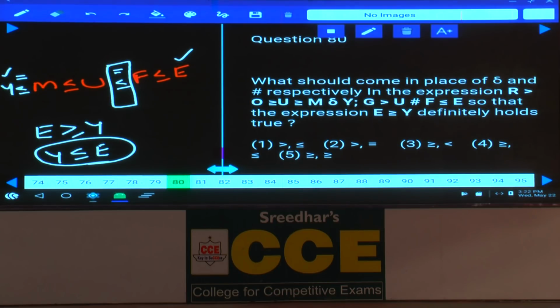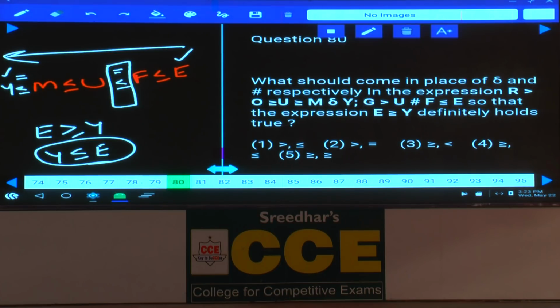Now what is the statement we should have here? We should have lesser than or equals to, or if you take greater than or equals to, that means from E we need to reverse the entire expression, and by reversing the expression, all these lesser than or equals to will become greater than or equals to, isn't it?